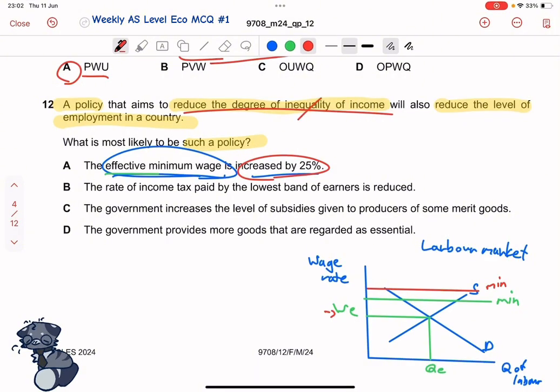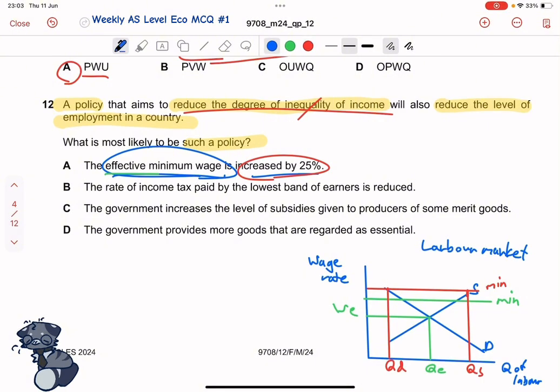So now, interestingly, if you look at the minimum wage on this labor market, you'll see that because it's placed above the wage equilibrium, the lines aren't exactly intersecting. So the quantity supplied and quantity demanded of labor are different. The quantity supplied of labor is here, and the quantity demanded of labor is here. So that's QS and QD. So why is this interesting?